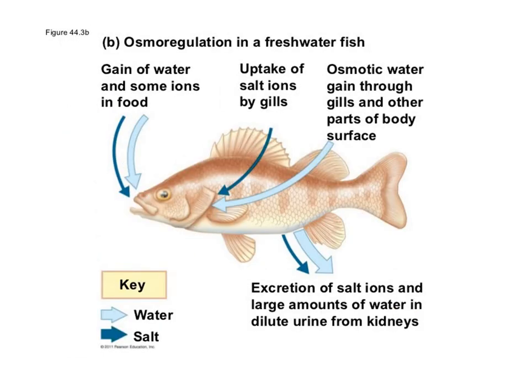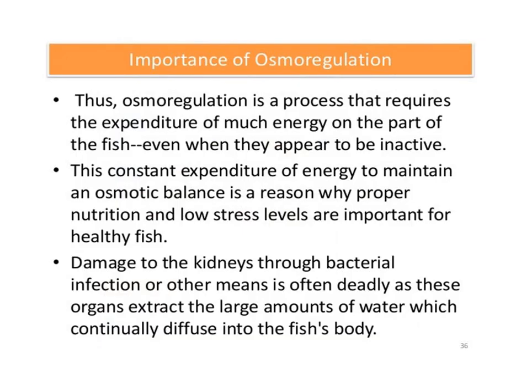So this is the freshwater fish osmoregulatory function: gain of water and some ions in the food, uptake of salt ions by the gills, osmotic water gain through the gills and other parts of the body, and excretion of salt ions and large amounts of water in dilute urine from the kidney.